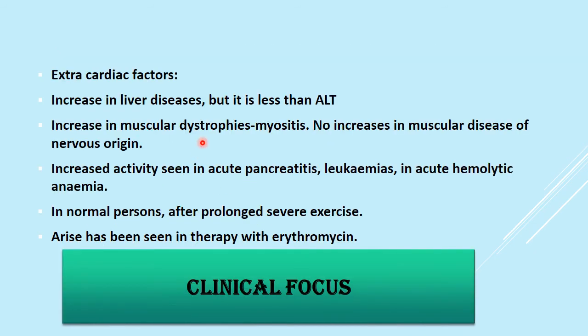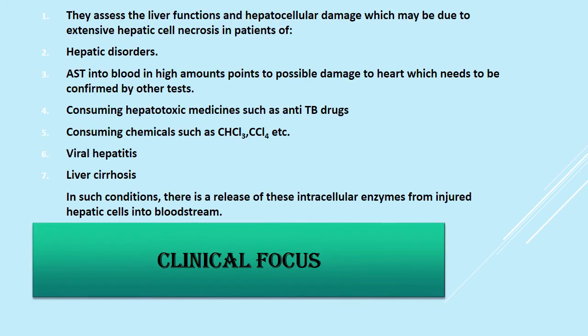Then extracardiac factors also, like increase in liver disease, but it is less than ALT. Increase in muscular dystrophies, myositis, but no increase in muscular disease of nervous origin. Increased activity is seen in acute pancreatitis, leukemias, and acute hemolytic anemia. In normal persons, a rise has been seen after prolonged severe exercise and in therapy with erythromycin.